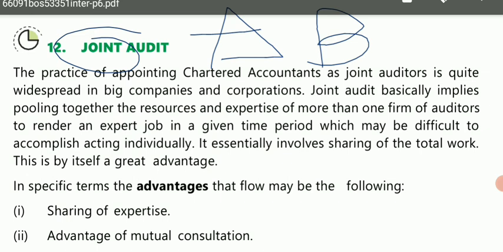So when both the audit firms come as joint auditors in a particular organization, then they share their resources, they share their expertise level, and in that way the audit work is done in a very effective, in a very perfect manner, and also in the given time period more work is done, and that too without compromising with the quality.